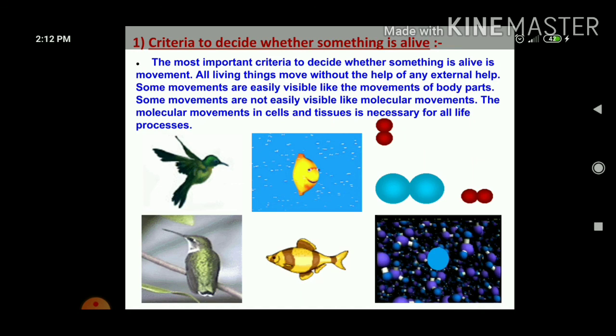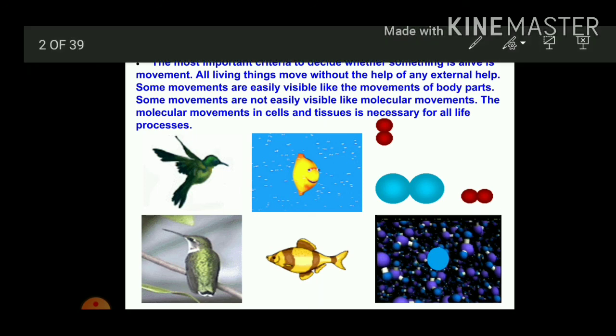First, we need to see to whom we can say alive. What are the criteria to decide whether something is alive or not? The most important criterion to decide whether something is alive is movement. All living things move without the help of any external help. Every living organism is moving without external help.